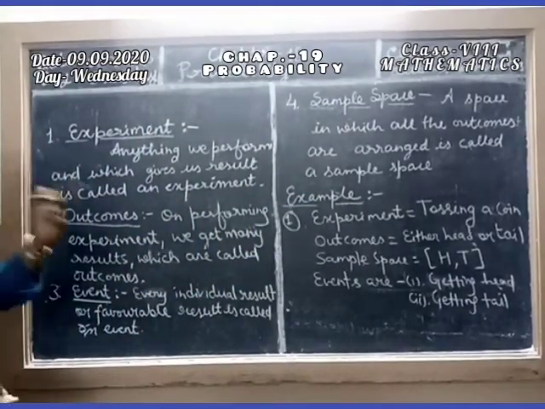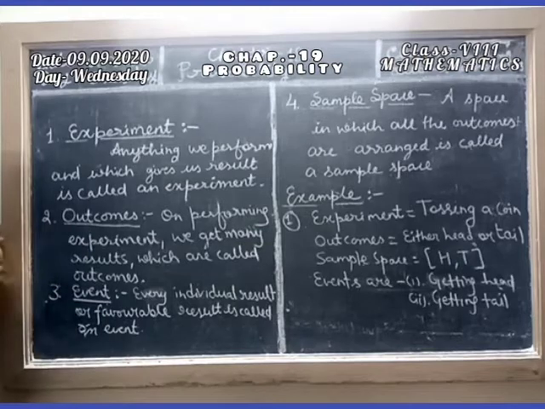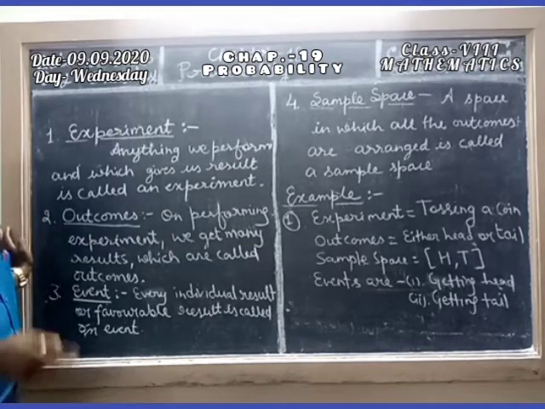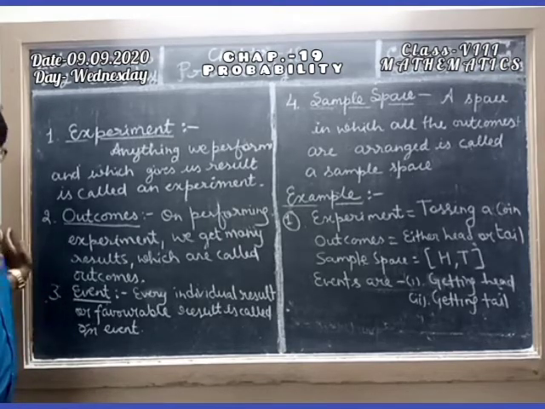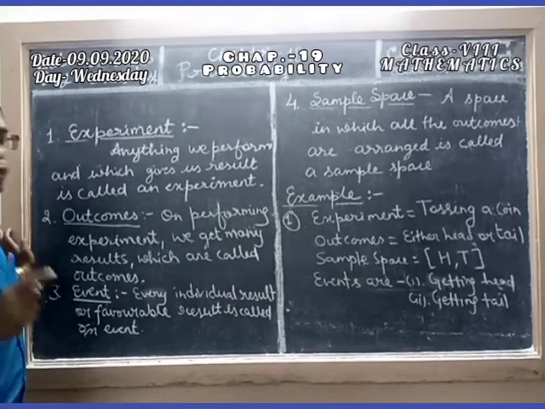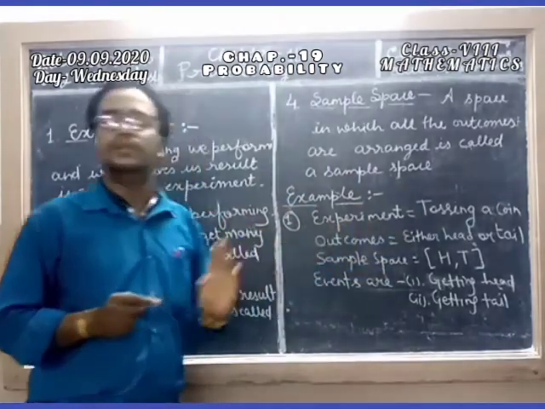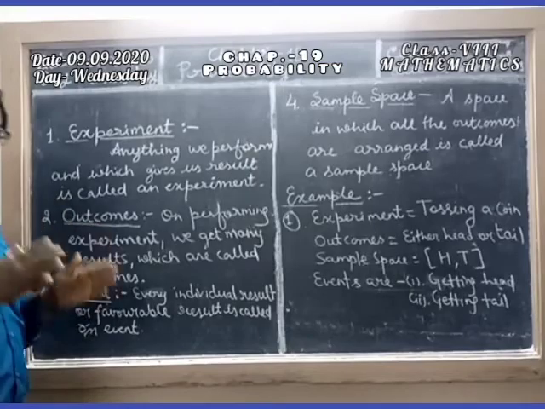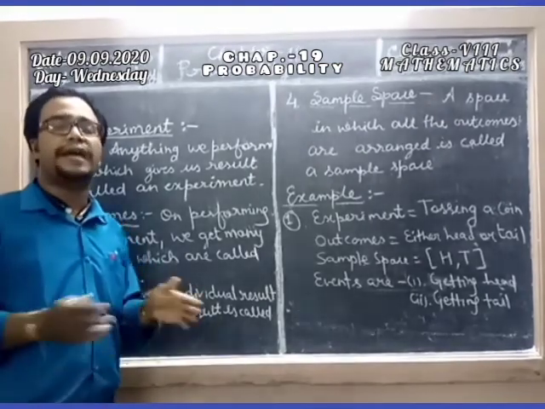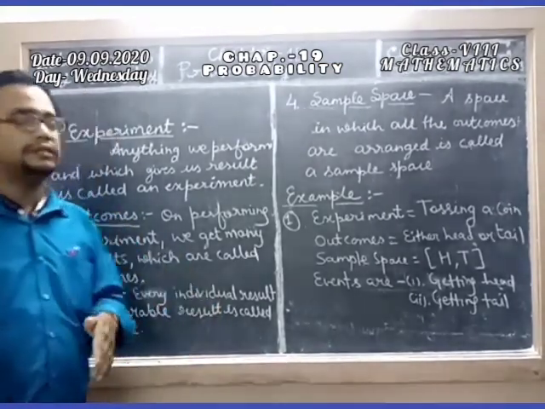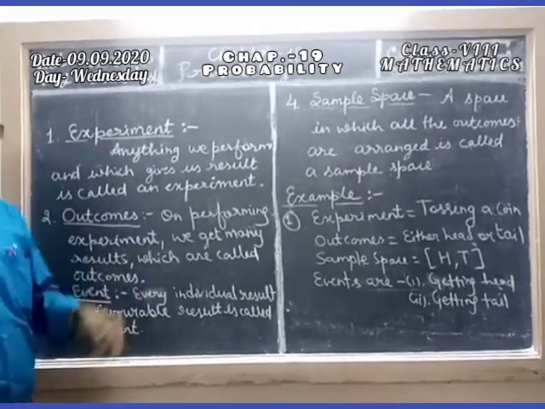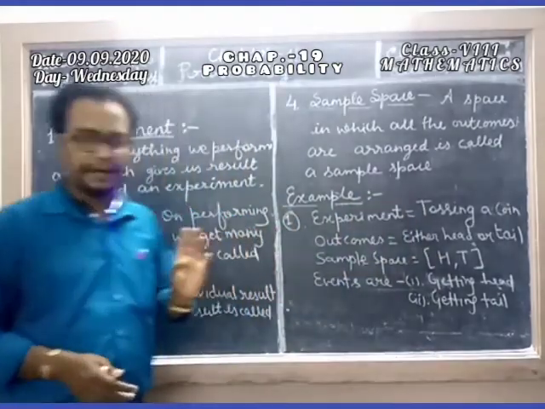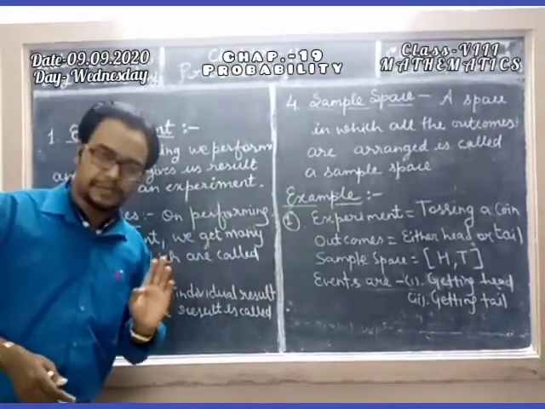For example, the experiment is tossing a coin. If we toss a coin, then it is an experiment. On tossing a coin, there are two results, head or tail. So these are the outcomes. Then sample space is a space in which we can write the outcomes in arranged order. So the outcomes are head or tail, so we write H, T in a big bracket. This is called the sample space.